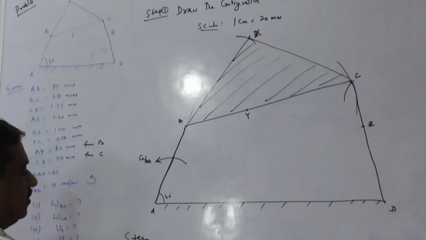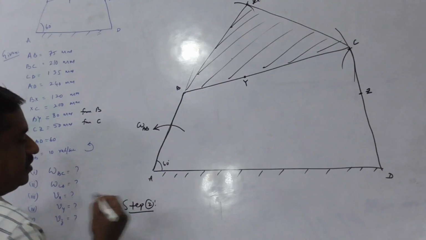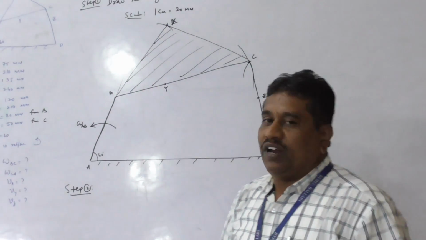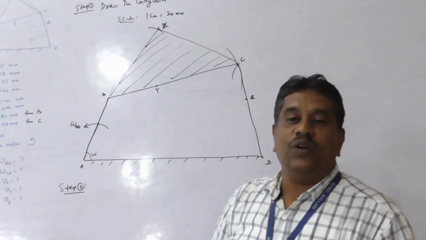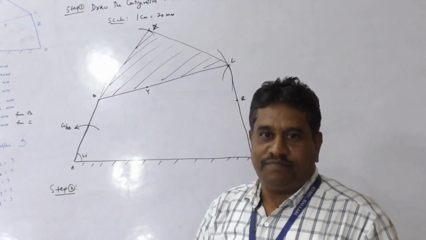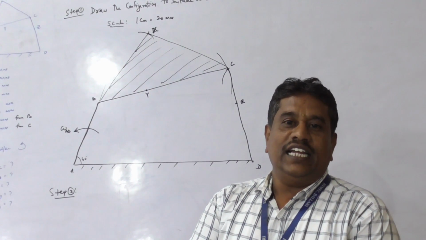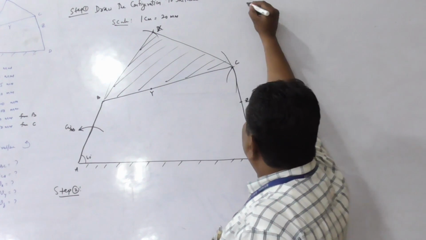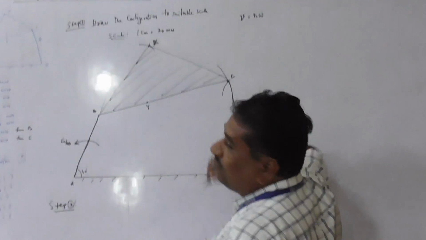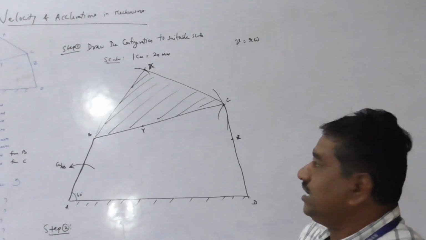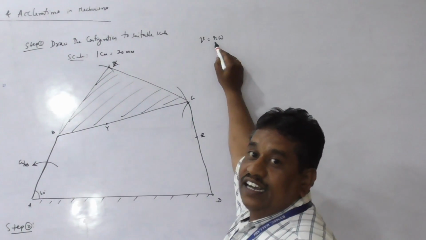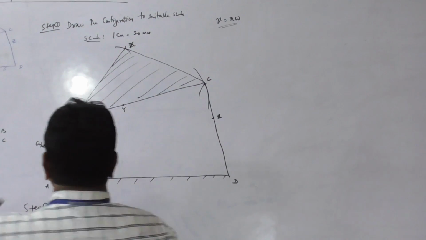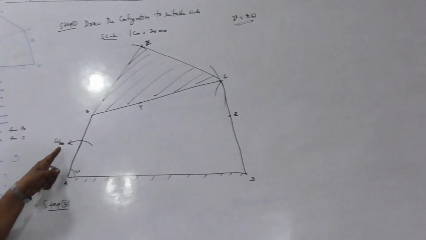Next step is, before construction of velocity diagram, to start with, we need to know the velocity of any one of the links known in both magnitude and direction. As you know the linear velocity and angular velocity relation, V is equal to R omega, where V is the linear velocity, omega is angular velocity, R is the radius of rotation. Apply this concept. Now driving link is known, angular velocity is known.